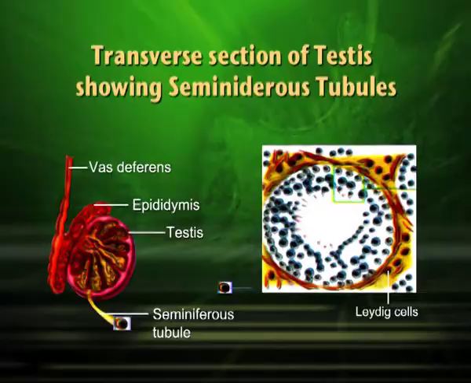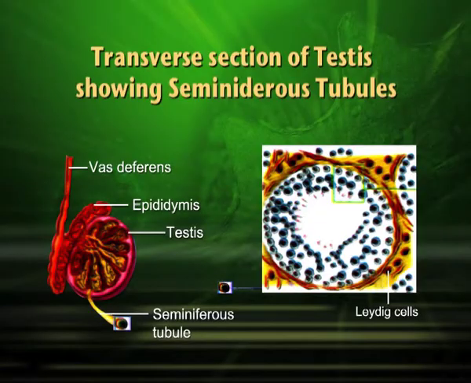So, testis is in the scrotum, and from testis come out small channels called vasa efferentia or vas efferens, which will enter into another structure called epididymis, that is also in the scrotum outside the abdominal cavity. Sperms are produced in the testis and they are stored in the epididymis. Why are they stored in the epididymis?